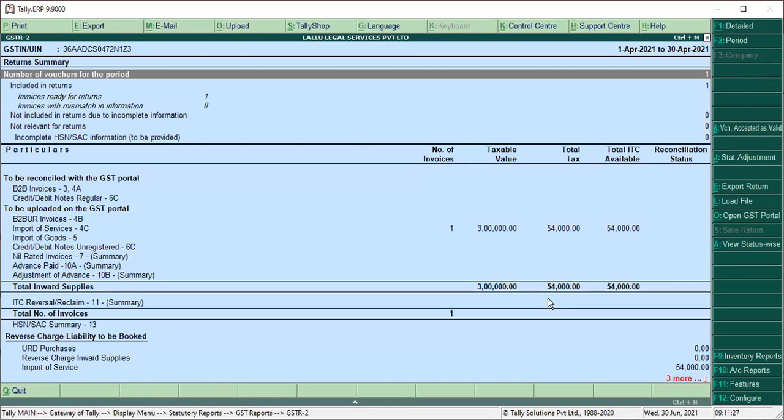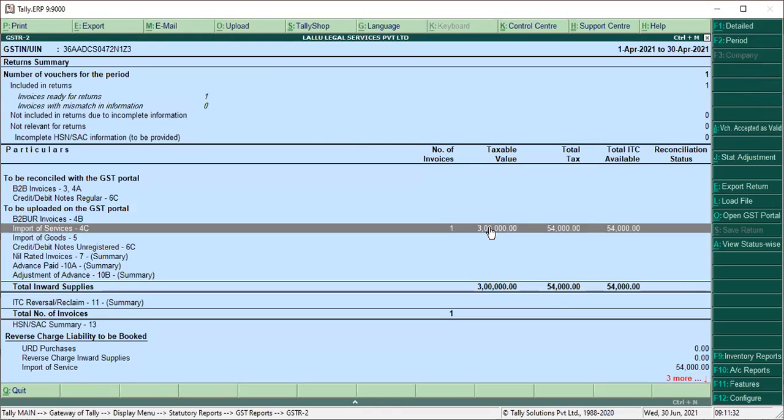Now you got the details here. Now where it will show is in the particular column under the heading import services. Here, import services: taxable value 3 lakhs, total tax 54,000, total ITC available 54,000. So you can claim this ITC 54,000. So this is the GSTR2 report or purchase report. It shows this 3 lakhs under the heading import of services, because you're importing services from another country.